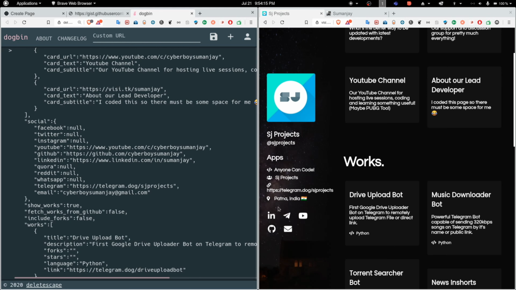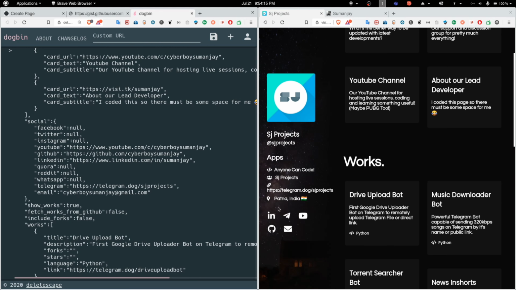So I will add Sumanjay as the title. The description is the same. For fetch details from GitHub, I will set it to true. In username text, I will enter my GitHub username. And if you want to change the username link, you can, but I generally prefer creating the same link for the username and username link. So I will put my GitHub link here.